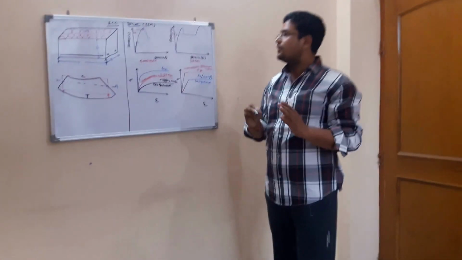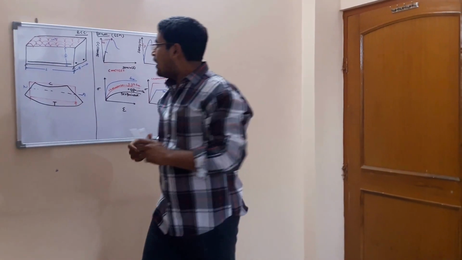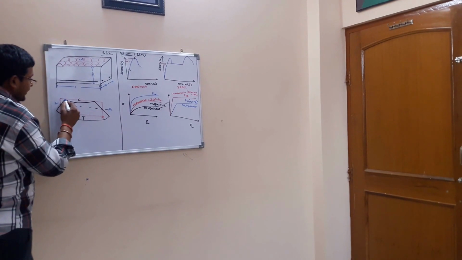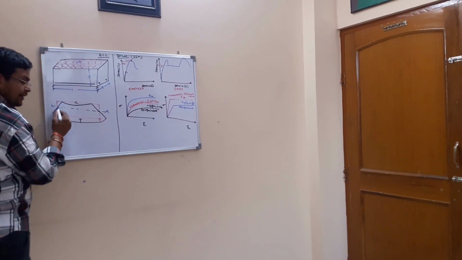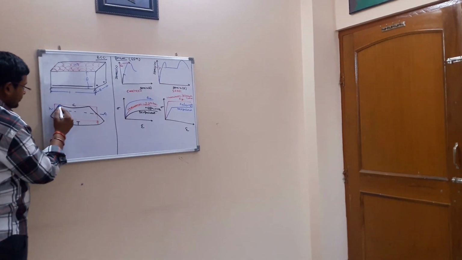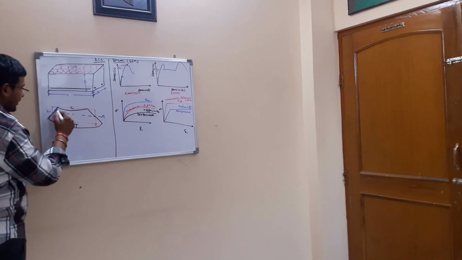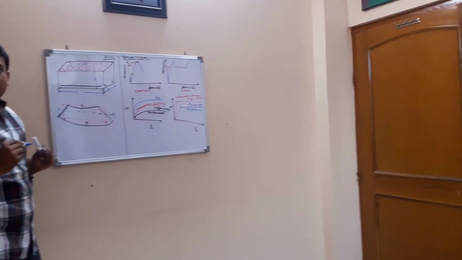Plane sections before bending remain plane after bending. After the loading, the strain we are getting across the beam is in a straight line. This means the strain is linear, according to the assumption that plane sections before bending remain plane after bending.